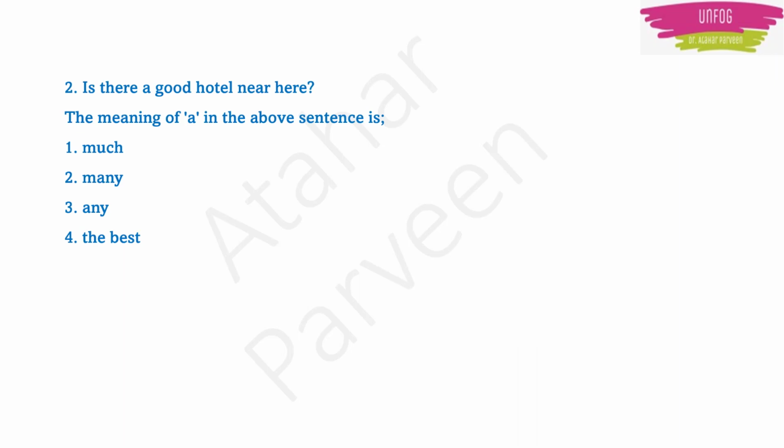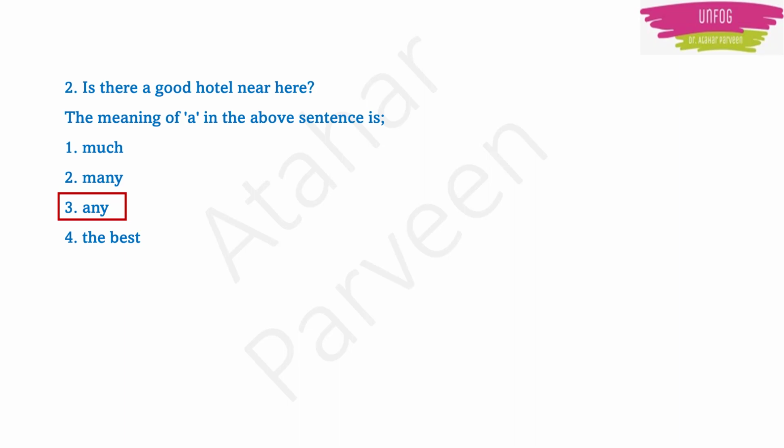They are talking about a good hotel. Any one good hotel. They are talking about any one good hotel. So option 3, any, should be the correct answer. If they wanted to ask about many good hotels, then they would say, are there good hotels here? Correct? So here in this question, they are specifically talking about any one good hotel. That's why instead of writing any one good hotel, they have written just A.